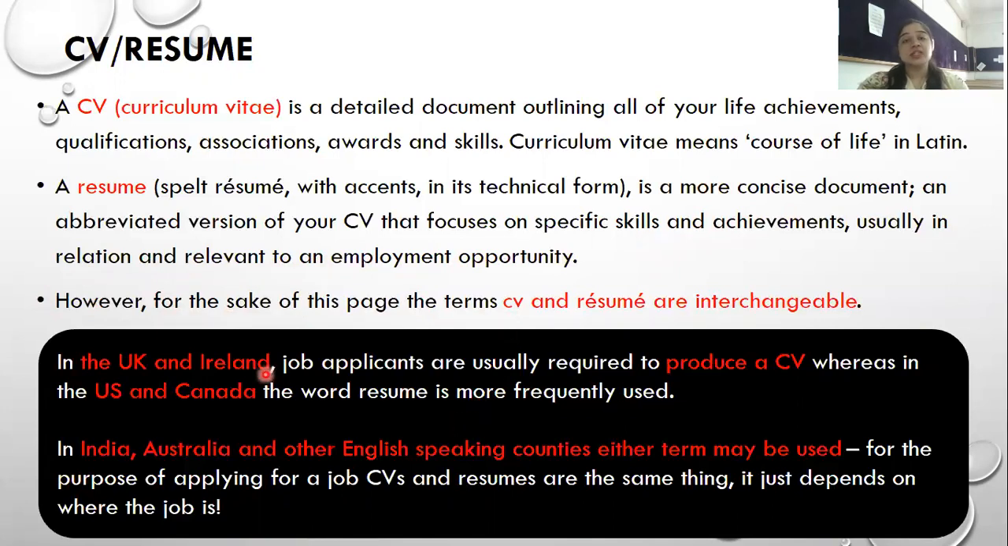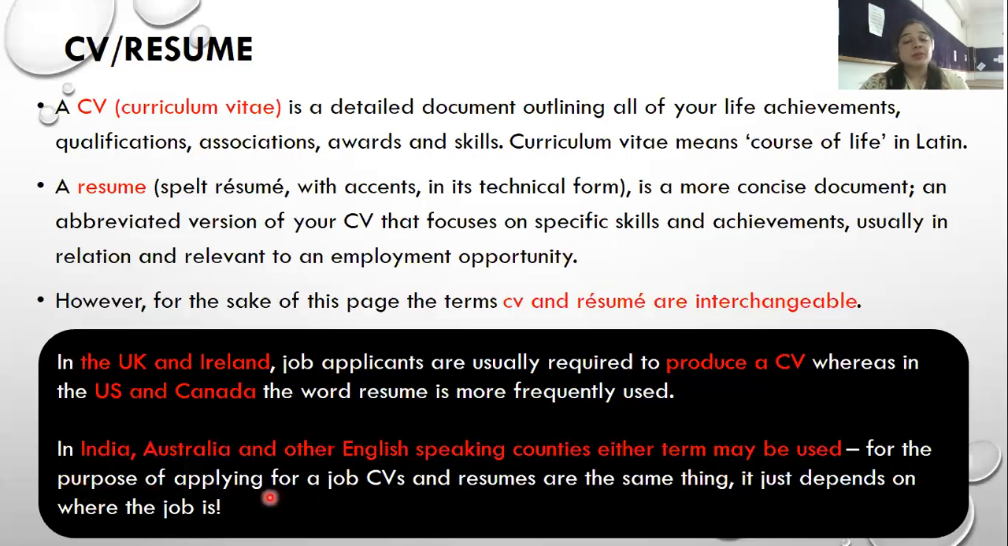Now, there are certain countries where these terms are prominently used. Like in the UK and Ireland, job applicants usually use CV. So they produce a CV. Whereas in the US and Canada, the word resume is frequently used. And in our country, India, as well as Australia and other English speaking countries, either term may be used. So you must have seen somewhere we say CV, somewhere we say resume, because we use it interchangeably. But there is a thin line of difference between these.